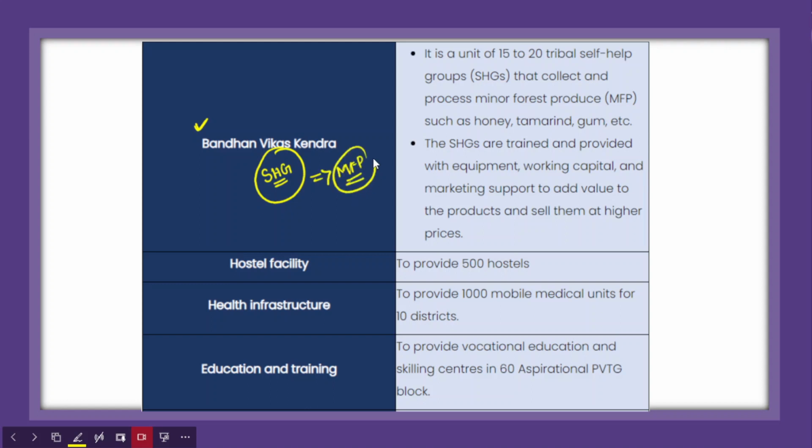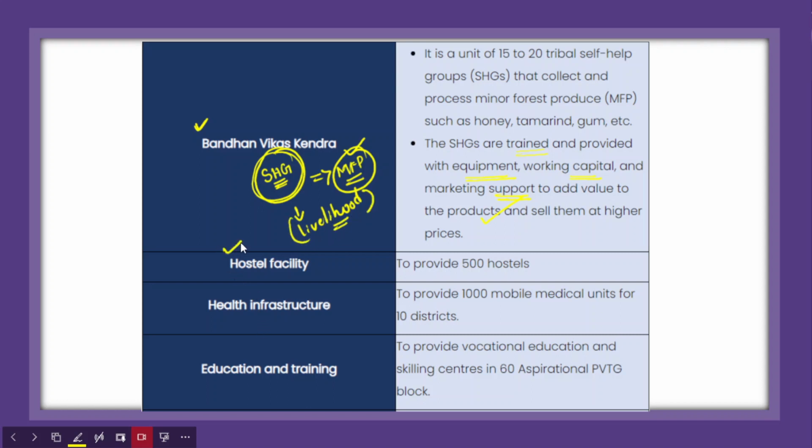Minor forest produce includes honey, tamarind, gum, and pidi leaves. All these things would be collected by these self-help group women-based associations. They will be adequately trained and provided with information, working capital and marketing support. That will add significant value to the products when they sell, and it also helps them earn a sustainable livelihood from these Bandhan Vikas Kendras.